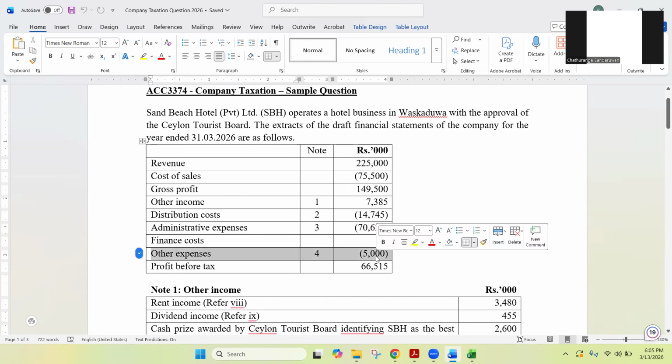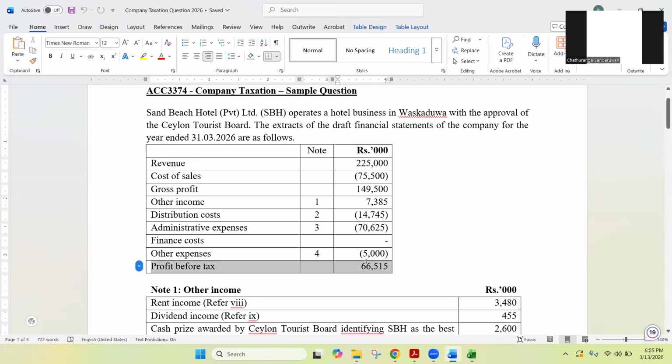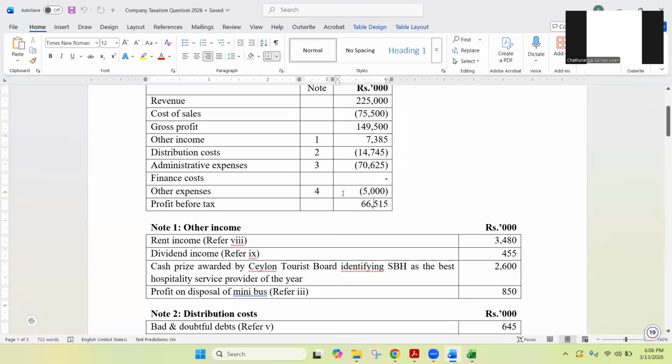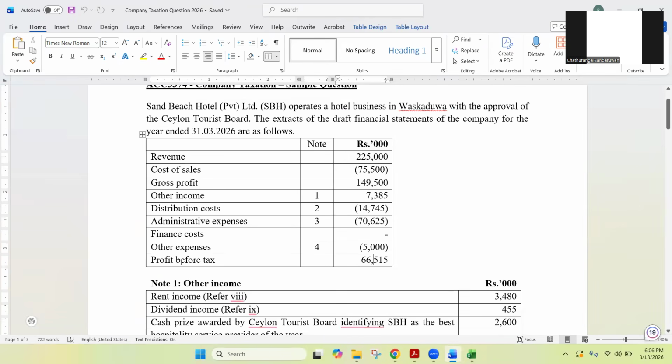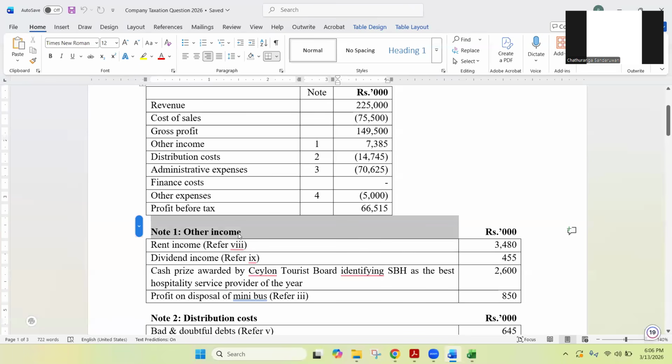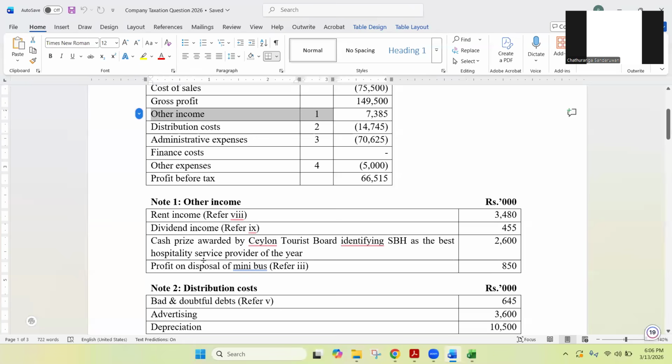Then other expenses, note number 4. After adding other income to the gross profit and deducting distribution, admin, and other expenses, you have the final number, profit before tax, because we have not deducted any taxes. Profit before tax is 66,515 in thousands. So this is how the extracts have been given. Now, as you can see, there are several notes. Note number 1 is about other income. So this is note number 1.